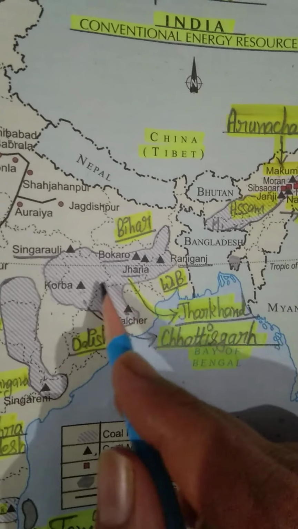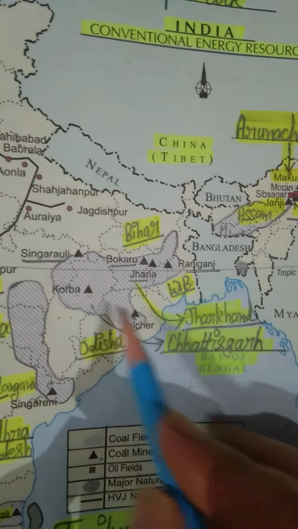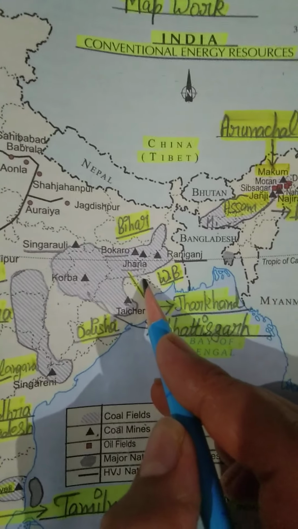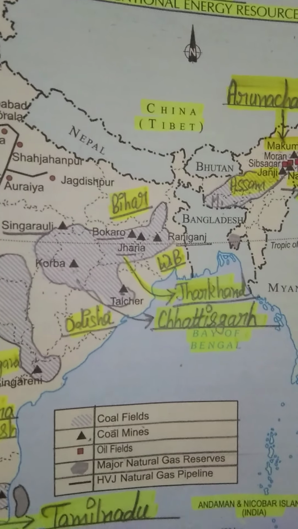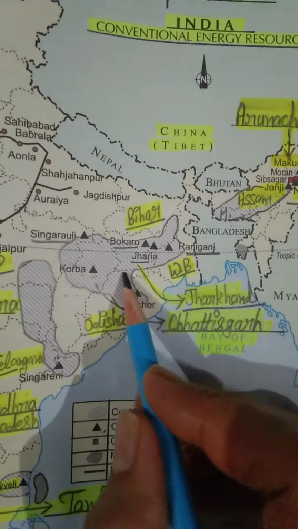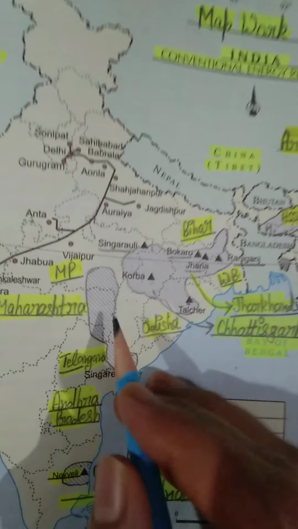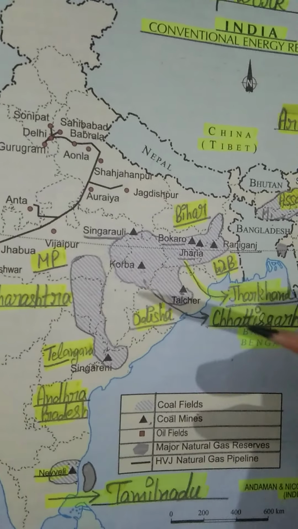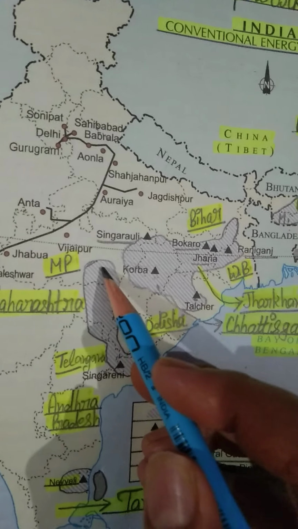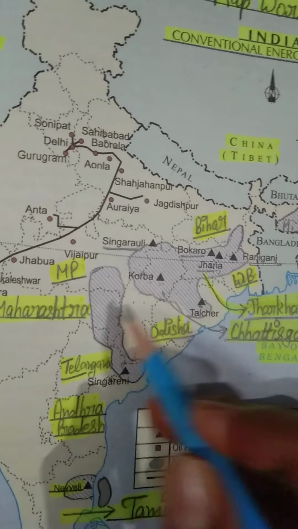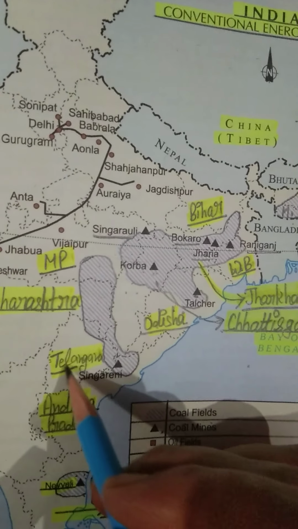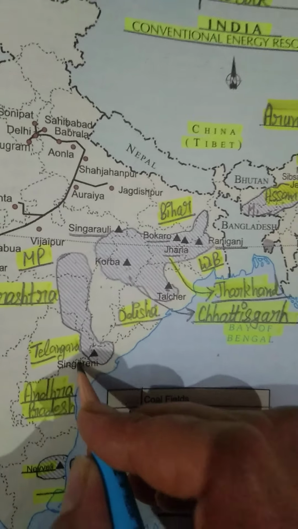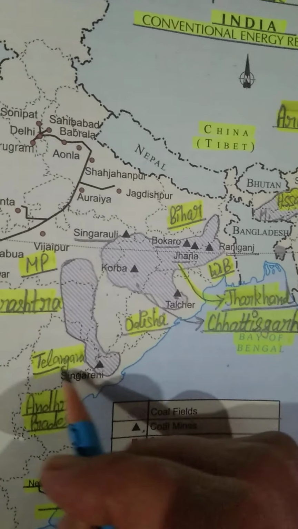So students, how many coal mines do we have in this area? 1, 2, 3, 4, 5, 6. Total 6 coal mines we have in this coal field. And it is also a very important coal field of our India. Now see number 3. Okay students, just see, this coal field has taken some parts of Madhya Pradesh, some parts of Maharashtra also. Okay students, and some parts of Telangana also. See, some parts of Chhattisgarh also, and some parts of Andhra Pradesh also.